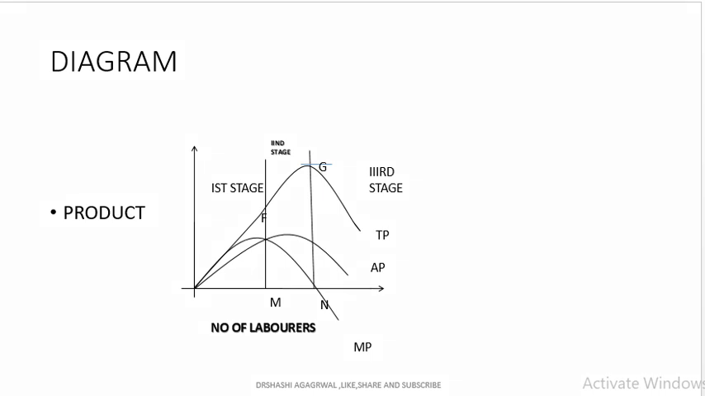Here the MP is maximum, it starts decreasing, and at the end of the first stage it becomes equal to average product. When the average product is maximum, the marginal product and average product are equal. Then marginal productivity goes on decreasing, and at the end of the second stage it becomes zero. In the beginning of the third stage it becomes negative, and the total product is maximum here, after this it starts decreasing.